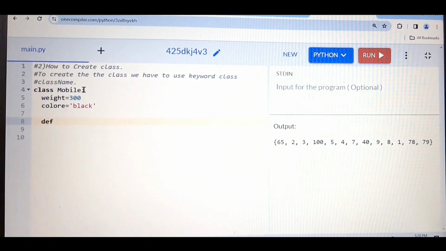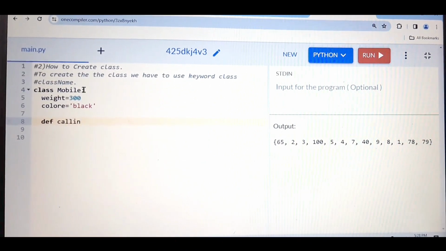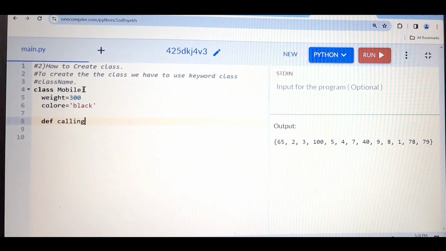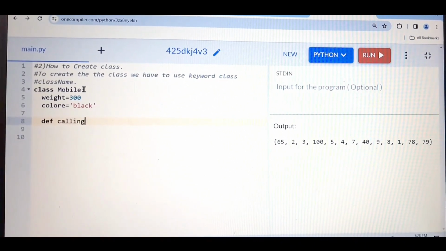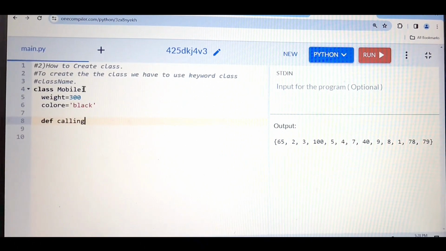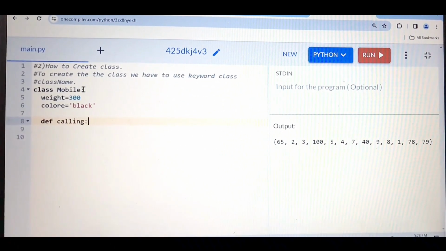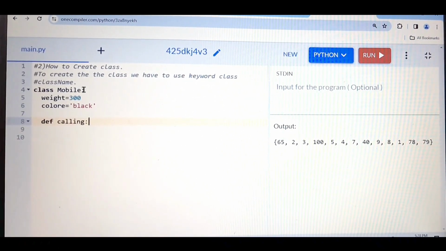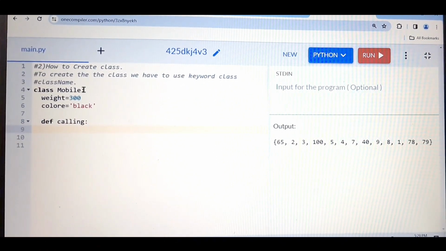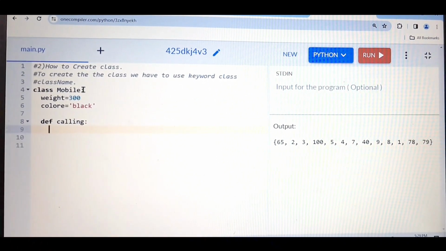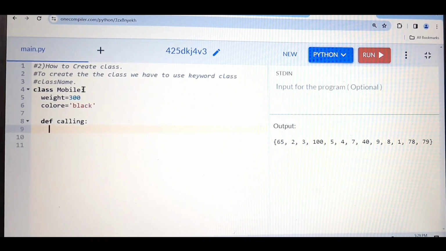I'm giving calling. Calling means I can call someone else with my phone. So this is one action, or function, I can perform with the help of my mobile. Then again here we need to use the colon.